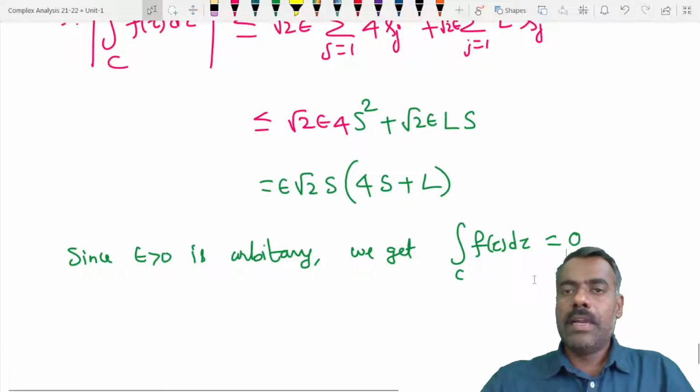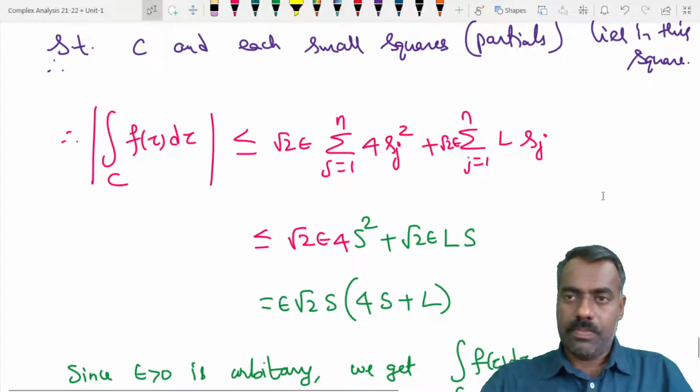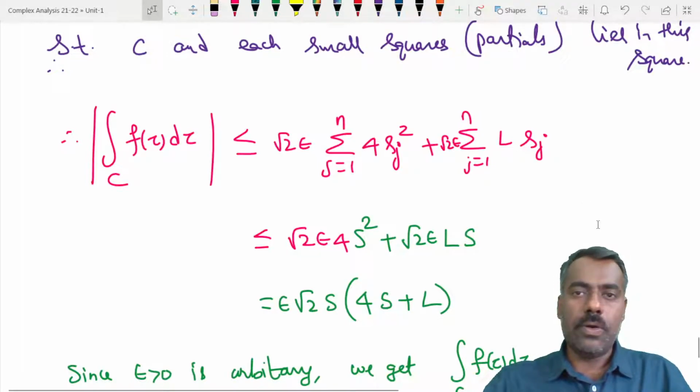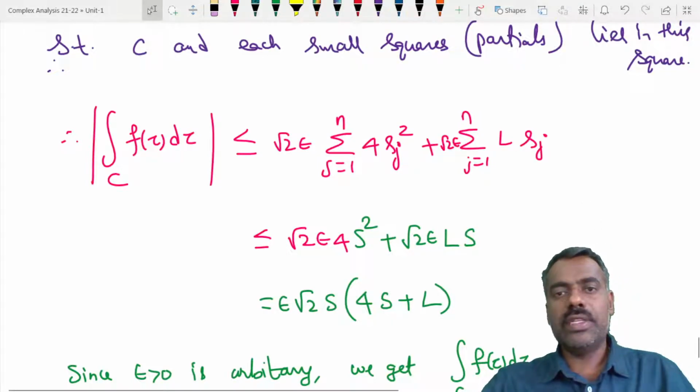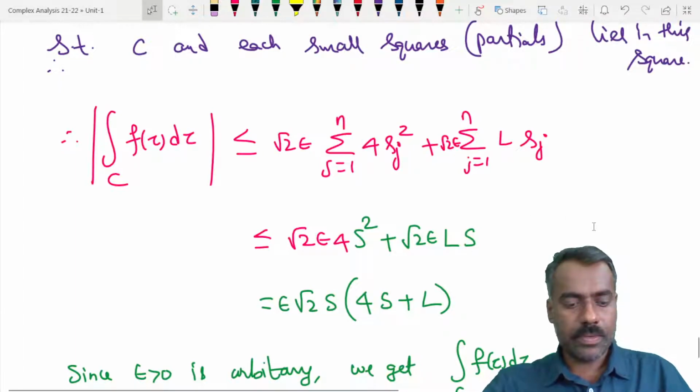Okay, fine. So we'll stop here. In the next class we'll see what is meant by multiply connected domains or simply connected domains, and how this Cauchy Goursat theorem is also true for such domains. Okay, fine. We'll stop.